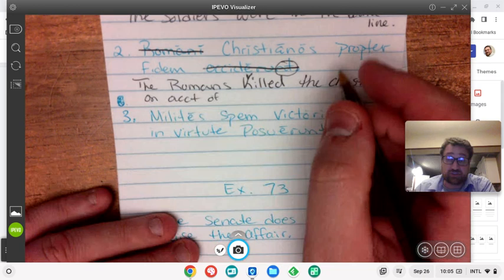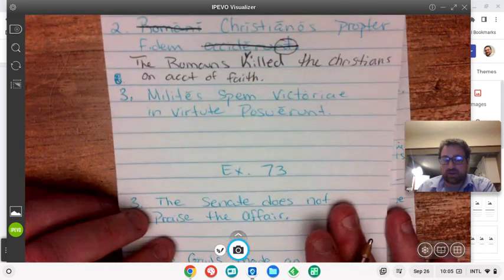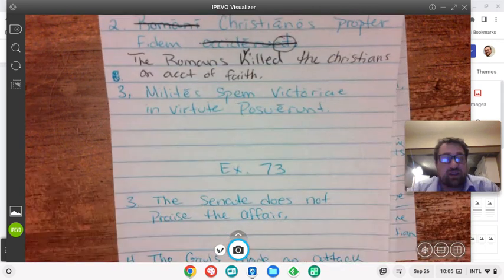And the last one from exercise 72, milites spem victoriae in virtute posuerunt. Posuerunt is a new word for us in our recent vocab. That means they put or they placed.